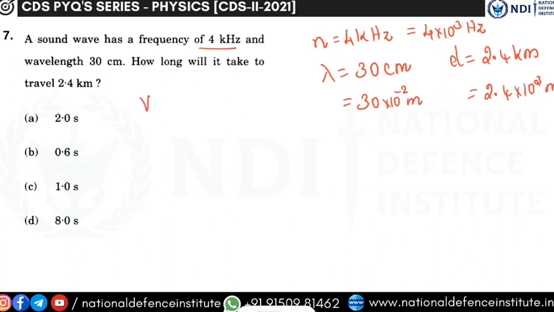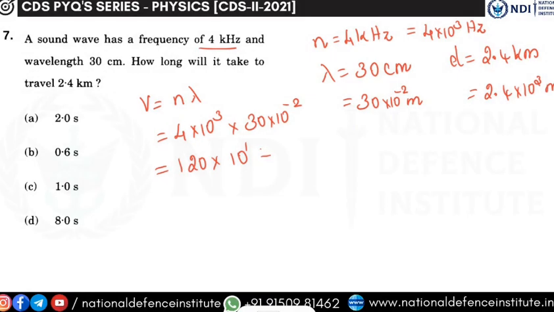We know that velocity is equal to frequency into wavelength. So frequency is 4 into 10 to the power 3, into wavelength 30 into 10 to the power minus 2. So what will happen over here? 4 3s are 12. So it is 120 into 10 to the power 1. So that is nothing but 1200 meter per second.